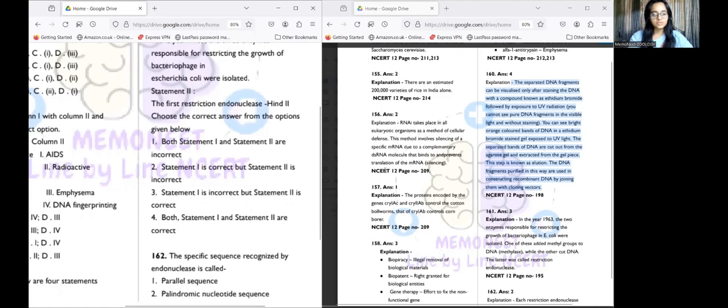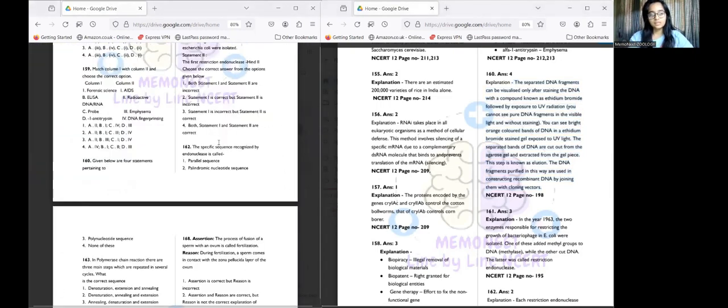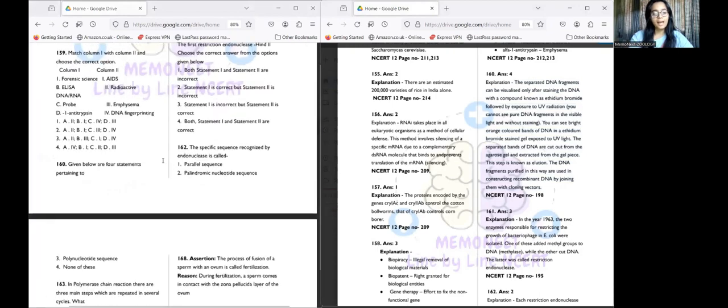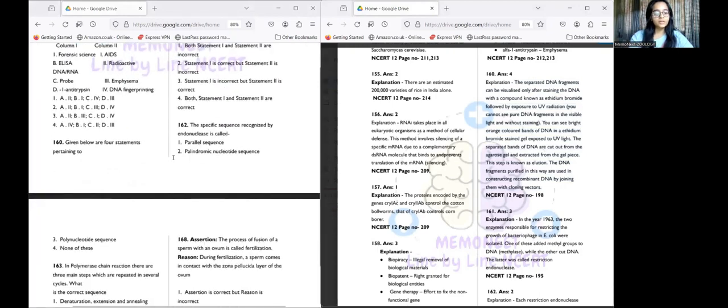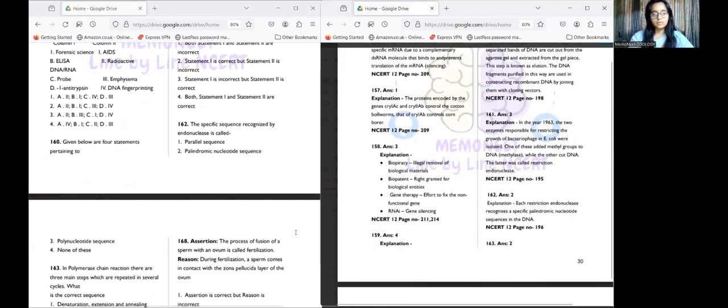Moving to the next question. The specific sequence recognized by endonuclease is known as: parallel sequence, palindromic sequence, polynucleotide sequence, or none of these. The answer for this is palindromic nucleotide sequence. Each restriction endonuclease recognizes a specific palindromic nucleotide sequence.